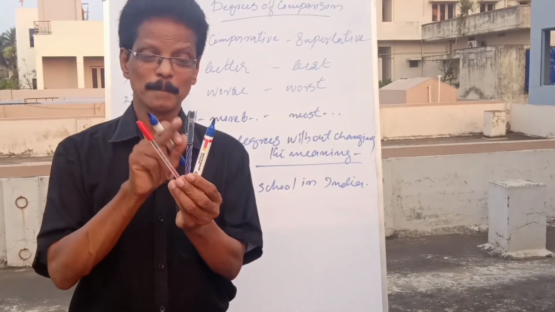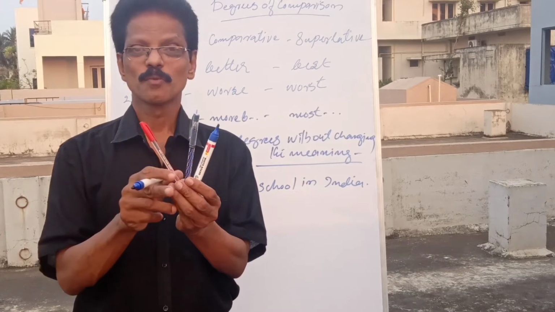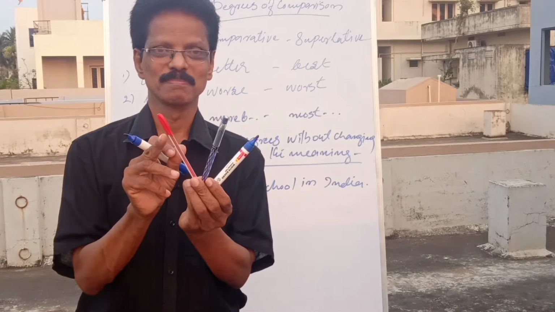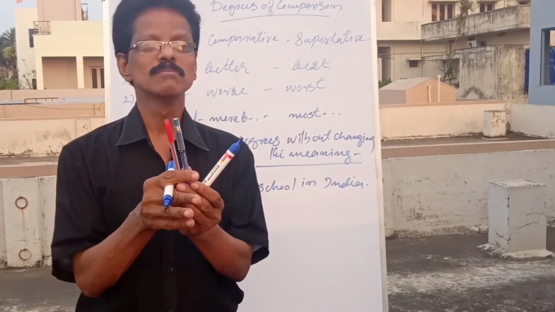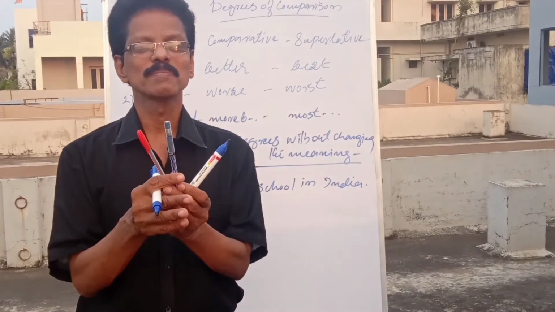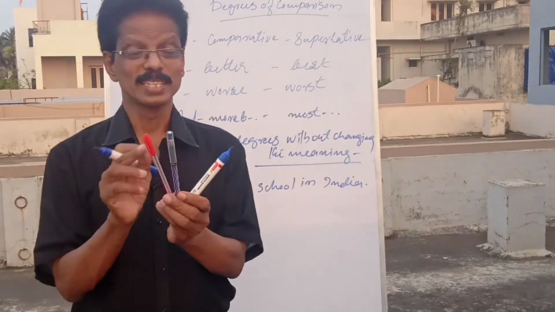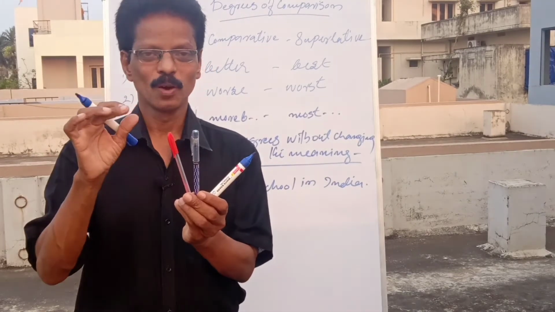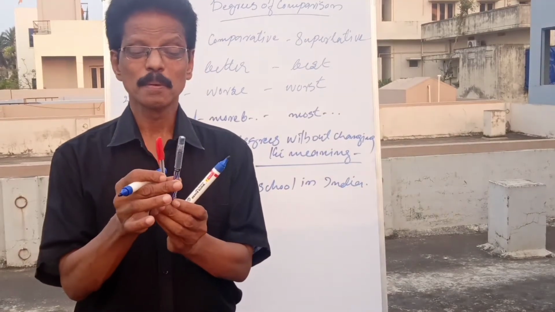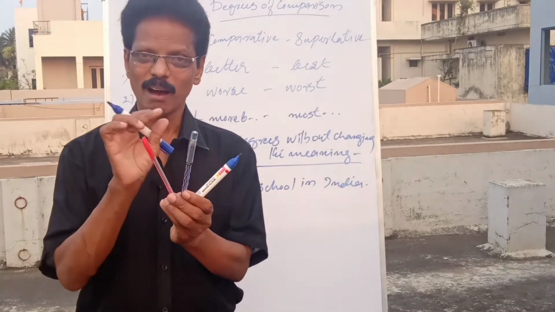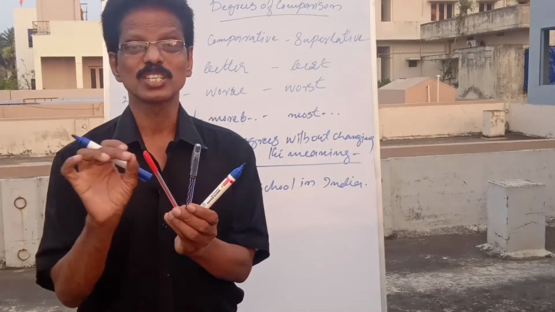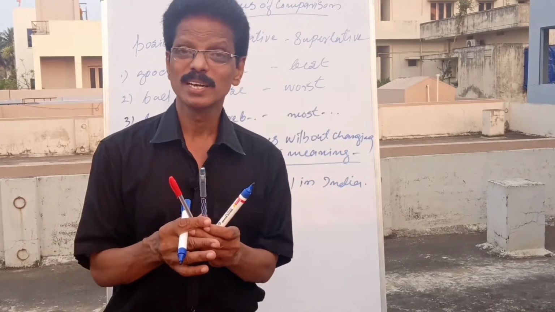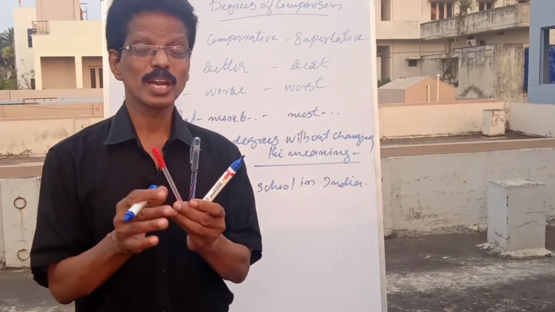So, good, better, best. See, when there is only one, you can say good pen. When there are two, you can compare and say better than this. When there are more than two, 3 or 4 or whatever, you can say the best among all the pens, or among all the people, or among all the things. So, good, better, best. All these three are comparison of adjectives. In a way, they are comparison of what? Adjectives.